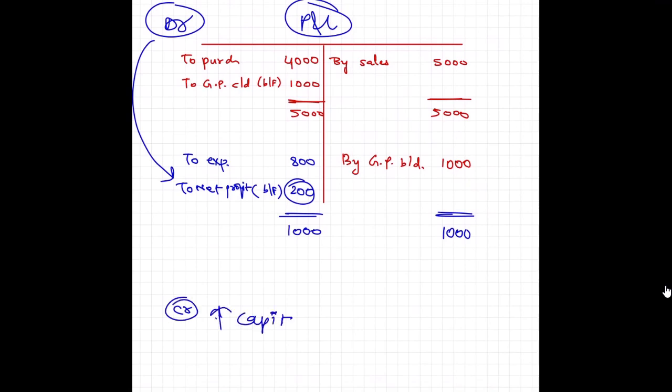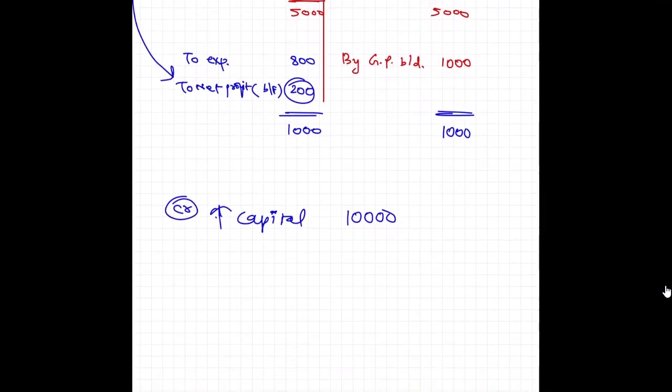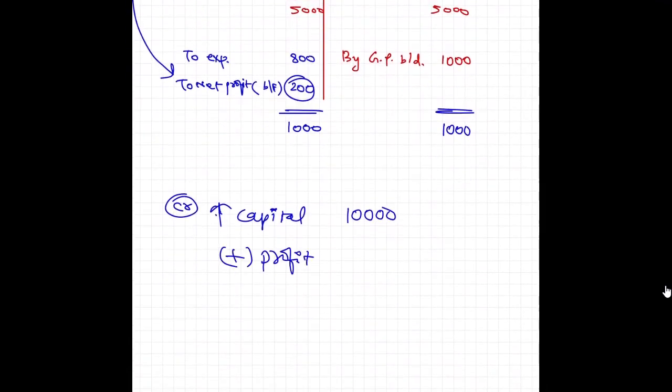So earlier, let's say my capital was 10,000. I will add this profit because this will be owner's profit. Now the owner will take 10,200 from the business, because the profit is of the owner.